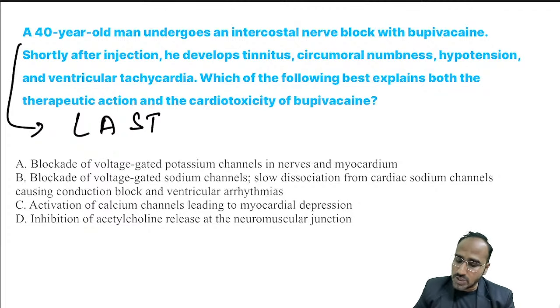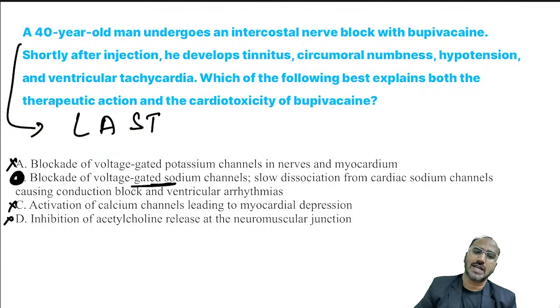So he is asking you ABCD. Local anesthetic systemic toxicity usually occurs by acting on what channels? By acting on what channels, guys? It does not act on the potassium channels, neither the calcium, neither is there inhibition of acetylcholine. There is blockade of voltage gated sodium channels. Very, very important. Local anesthetics also normally act through this mechanism only.